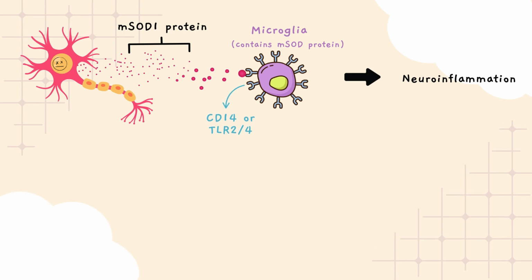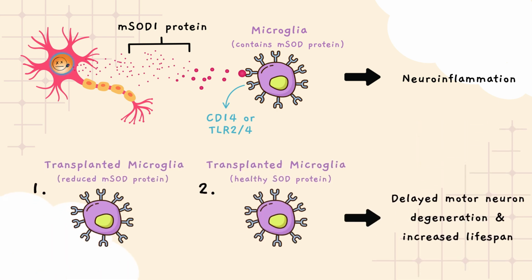Motor neurons and astrocytes that are damaged or are undergoing degeneration due to ALS will release misfolded proteins, such as mutated SOD1 proteins, which will activate microglia by binding to their surface receptors, such as the CD14 receptor and the TLR2 and TLR4 receptor. Now, to prove that motor neuron degeneration was being caused by activated microglia, researchers replaced the microglia producing mutated SOD1 protein with healthy microglia, as well as microglia that had a reduced expression of mutated SOD1 protein. The results show that this transplant not only delayed motor neuron degeneration, but it also extended the lifespan of these mice.